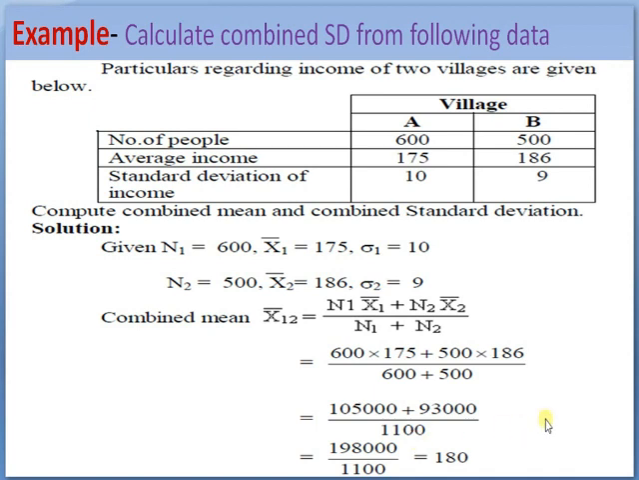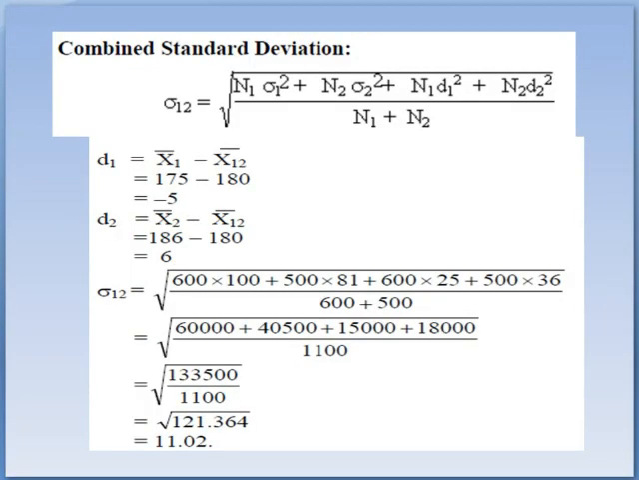Given n1 is equal to 600, x1 bar is 175, sigma 1 is 10, n2 is equal to 500, x2 bar is 186 and sigma 2 is 9. Combined mean we can calculate by this formula: x12 bar is n1 x1 bar plus n2 x2 bar divided by n1 plus n2, that is 600 into 175 plus 500 into 186, divided by 600 plus 500. After solving this, we get the combined average income of both the villages as 180 rupees.